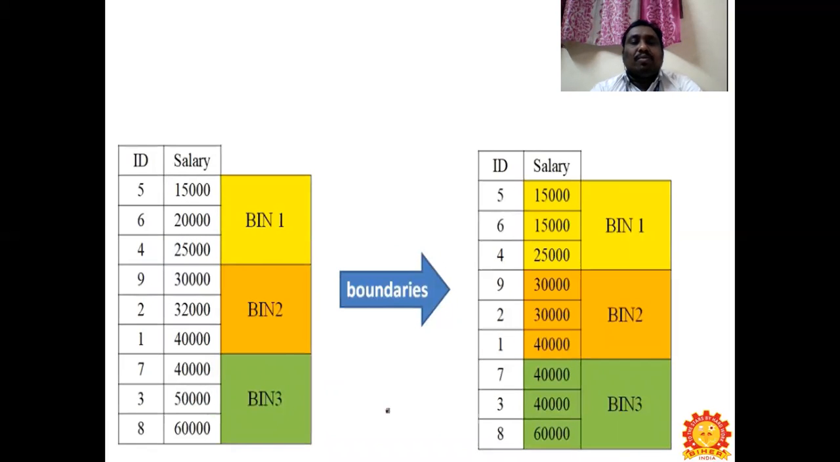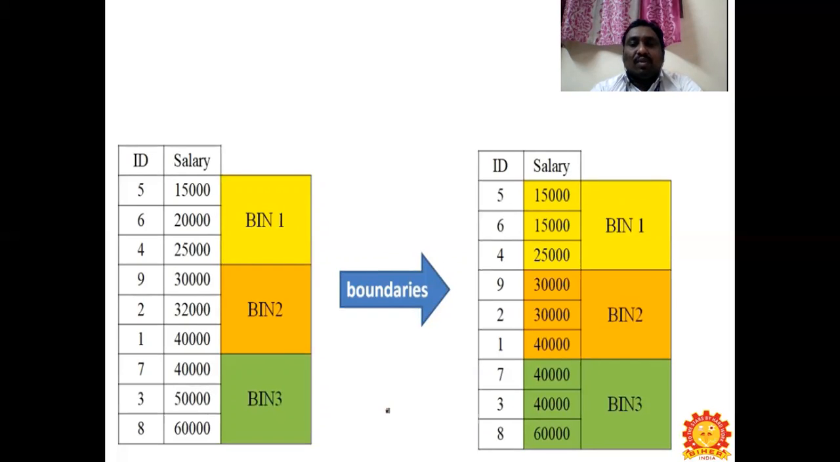Finally, we are going to set the boundaries here. The first boundary is 15,000, and the third one is 25,000. That has been filled here. The median value, 20,000, is equally near to 15,000 as well as 25,000. The difference between these two is 5,000, so it may be marked as 15,000 or as 25,000. We have marked it with the minimum value.